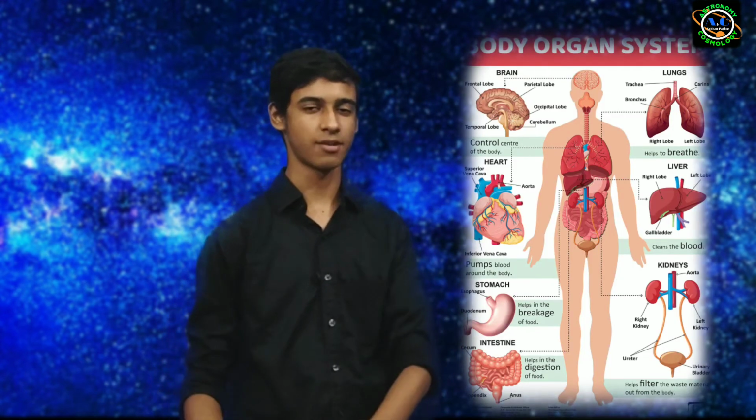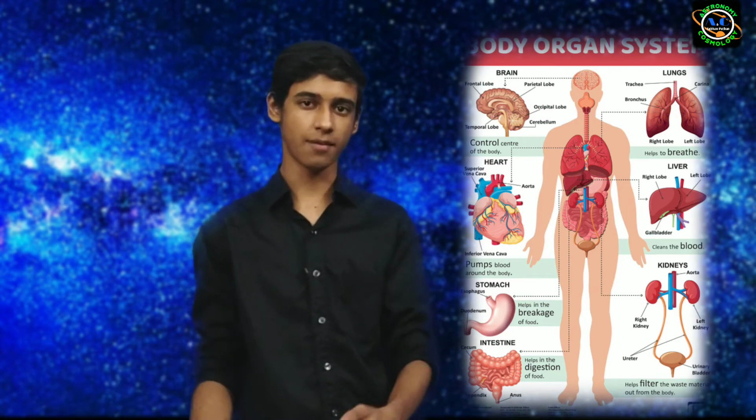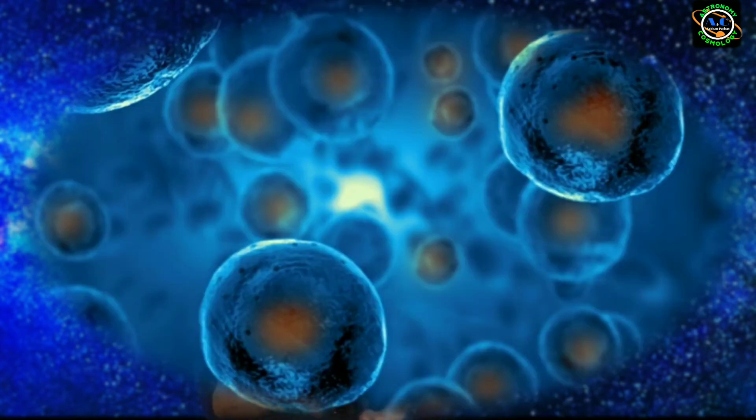The cells are indirectly made up of atoms, because we know that our body is made up of organ systems. Organ systems are made up of organs. Organs are made up of tissues, and tissues are made up of cells. And cells are made up of a lot of molecules, and those molecules are made up of atoms. So you all are, I am, and whatever you are, I mean to say you all are humans. So we all are made up of those atoms.